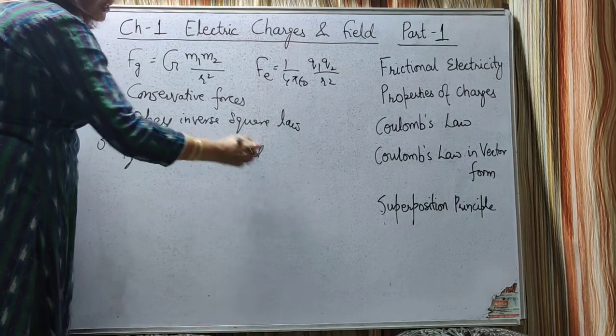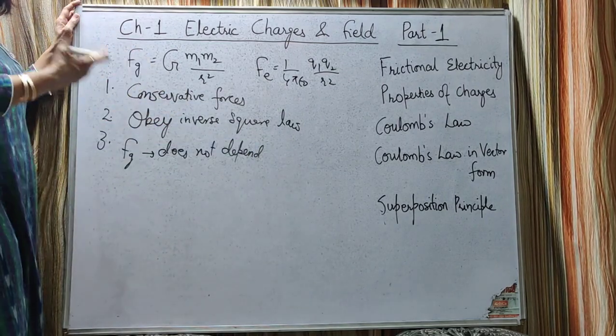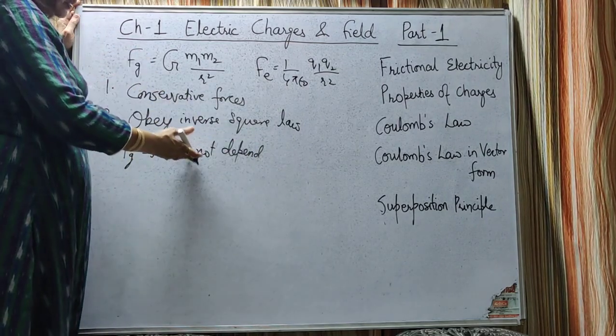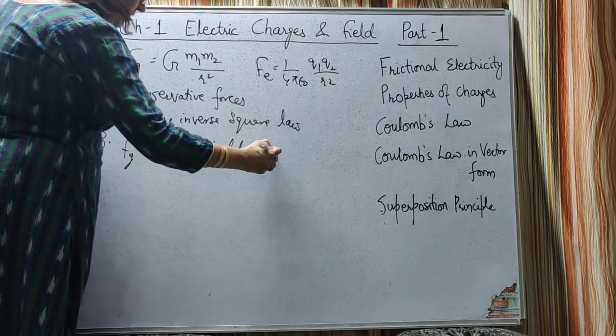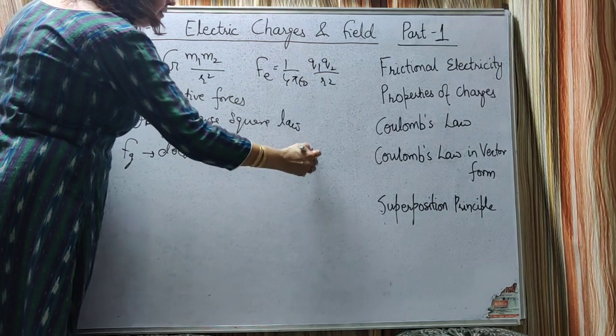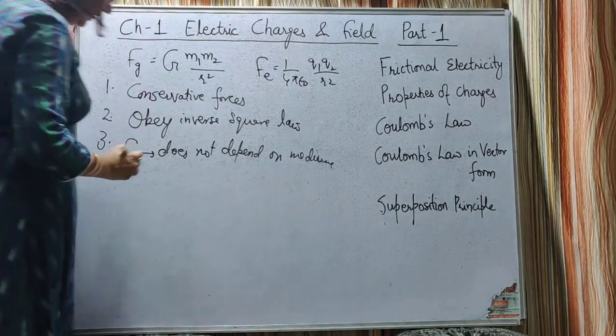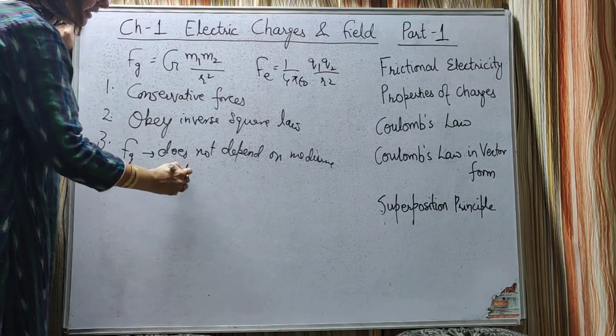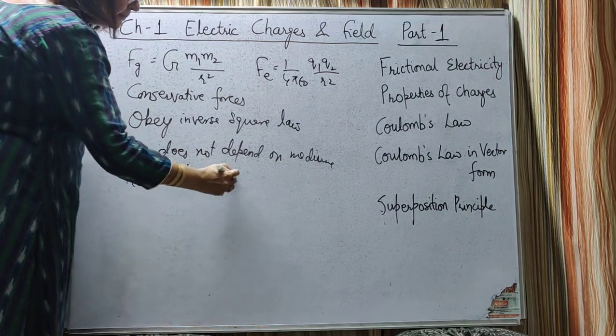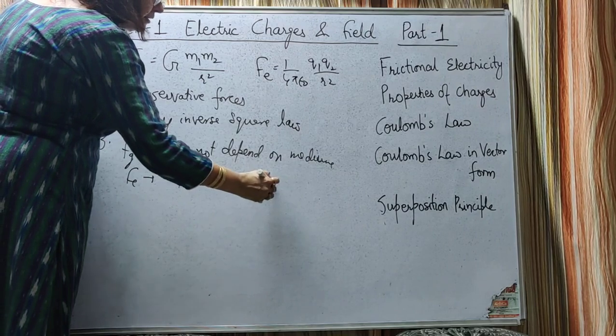Whether the bodies are placed in air, water, vacuum, mica, wherever they are placed, the gravitational force will be the same, whereas electrostatic force depends on the medium. Why?